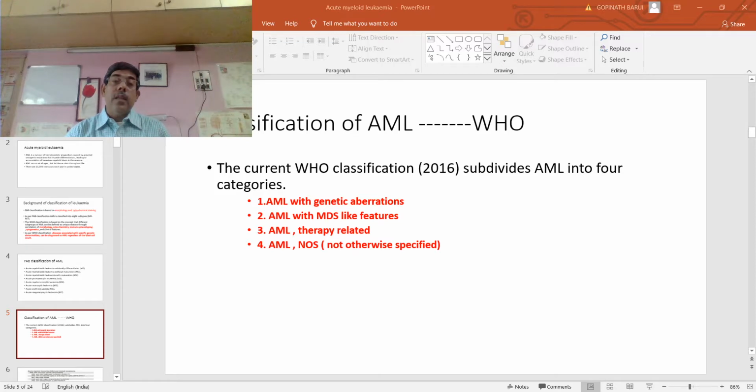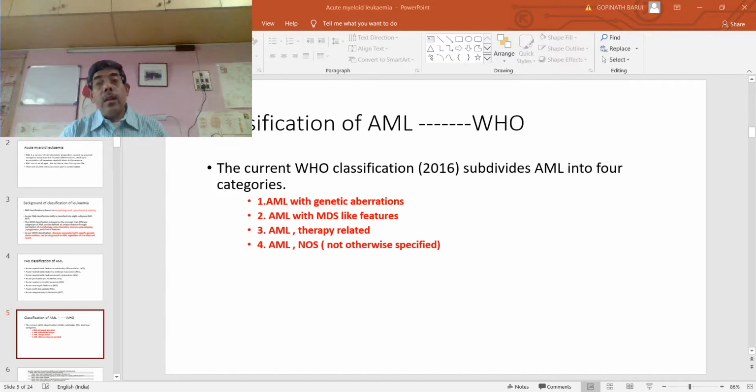When we get the specific genetic translocations, irrespective of the blast cell count either in the bone marrow or in peripheral blood, we may consider it acute myeloid leukemia.